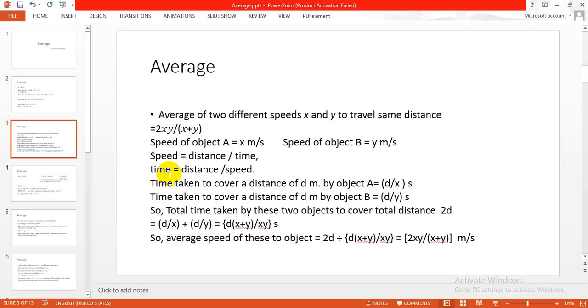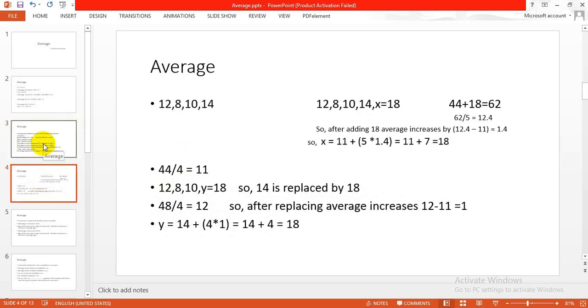So the total time taken by these two objects to cover the total distance 2d is d by x plus d by y, which is d into x plus y by xy second. So the average speed of this object is the total distance covered, 2d, divided by d into x plus y by xy, which is equal to 2xy by x plus y meter per second. Okay. Is there any doubt? You can mail me.